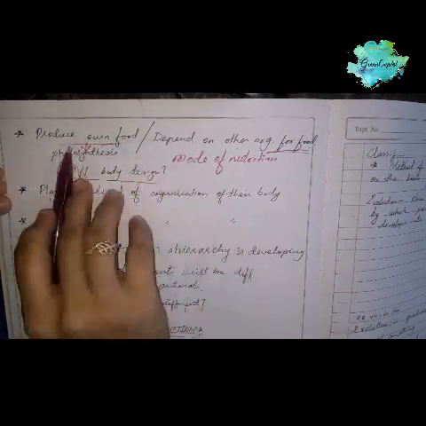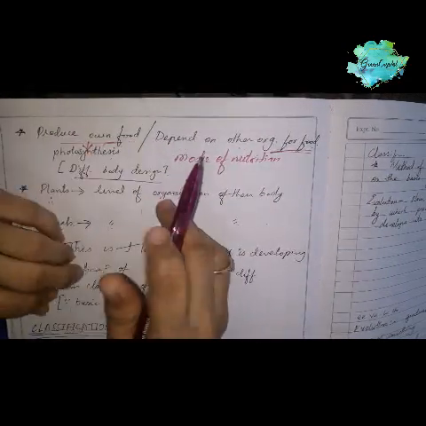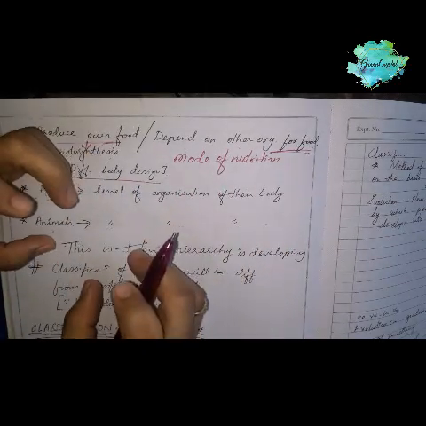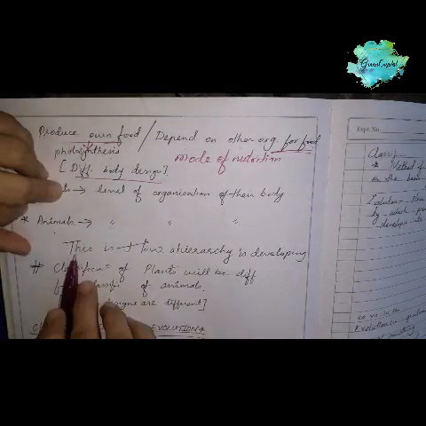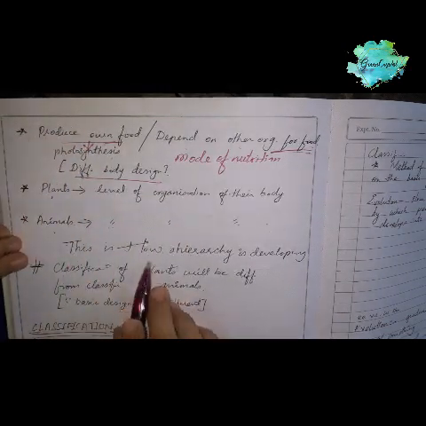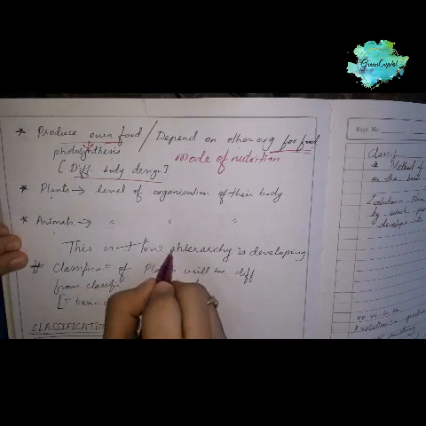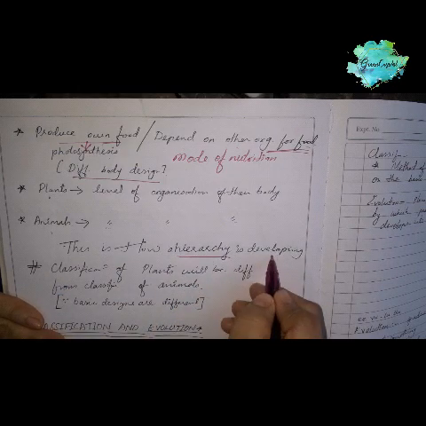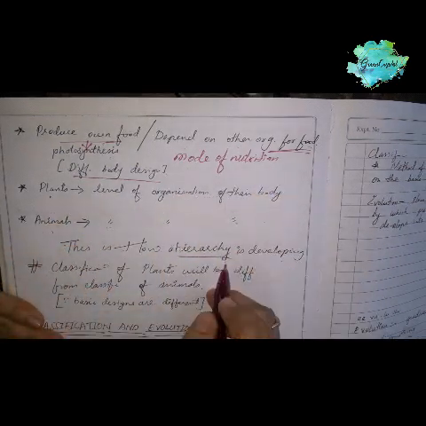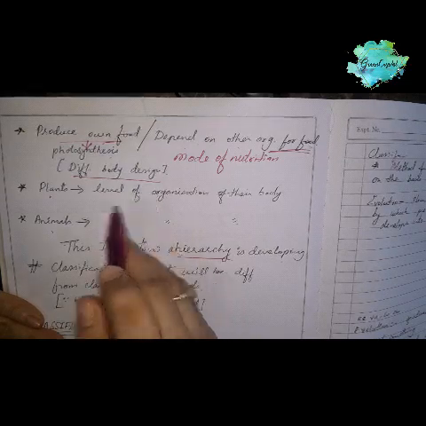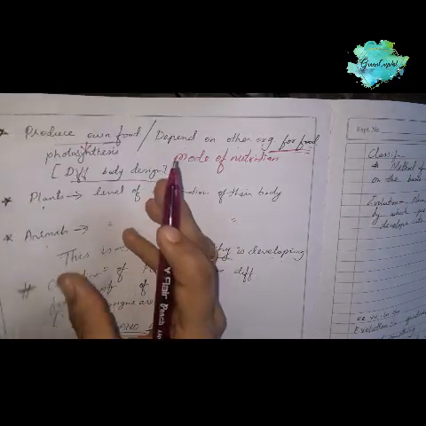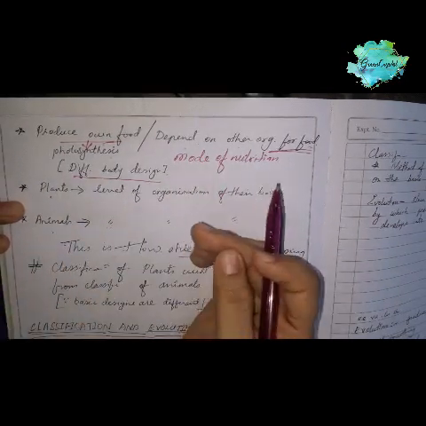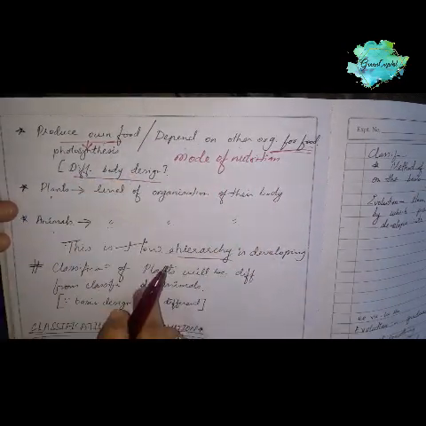So these are the two main modes of nutrition, and it is one of the basic characteristics for classification. This is how hierarchy is developing. Okay, this is how the hierarchy is developing. We are ranking the organisms. So like mode of nutrition, nature of the cell, and whether it is multicellular or unicellular. 3 features we understood, right?